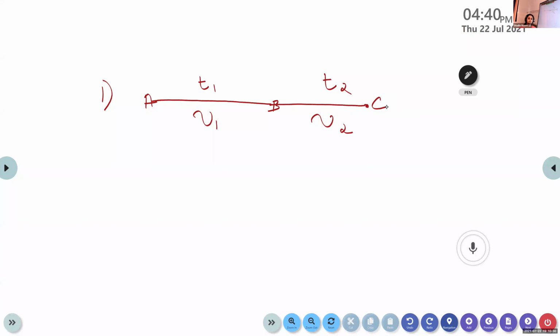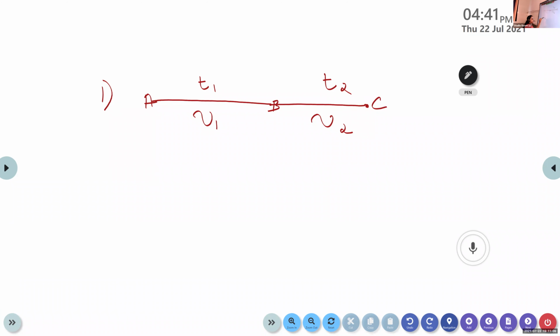Here the distance covered by the object is not provided. That is, S1 and S2 are not provided in this case. Then how can we calculate the average speed of the object? I hope the case is clear to you. The object is traveling from A to B with a speed nu1 and time t1. Again, it is moving from point B to C with a speed nu2 and the time is t2.